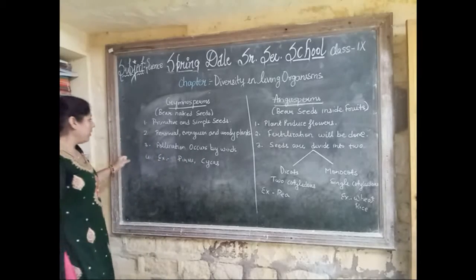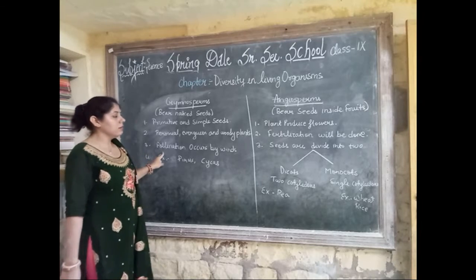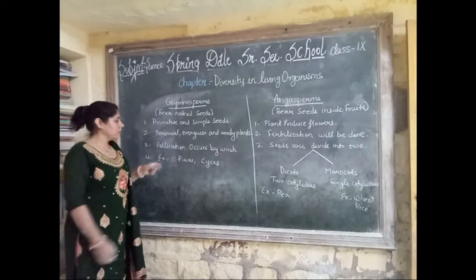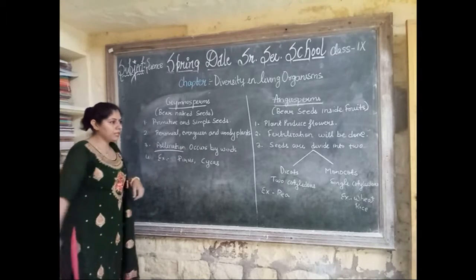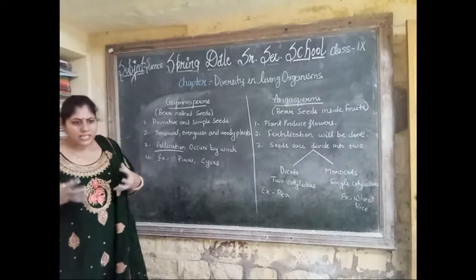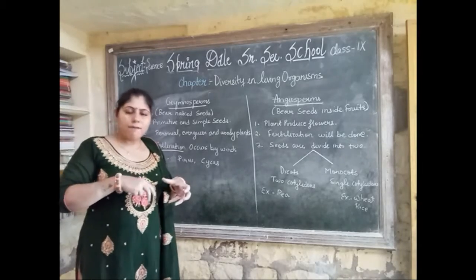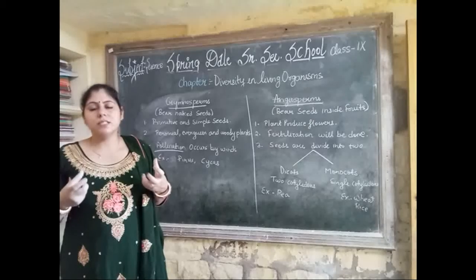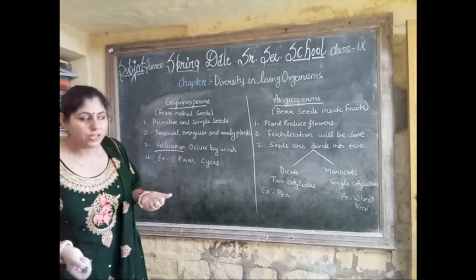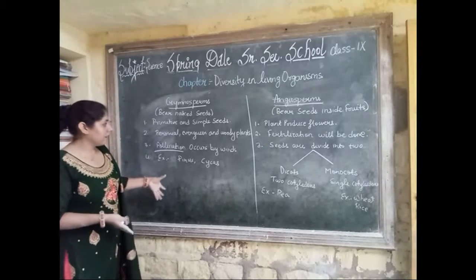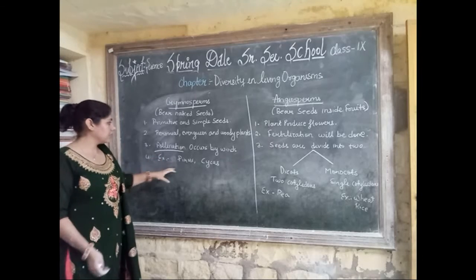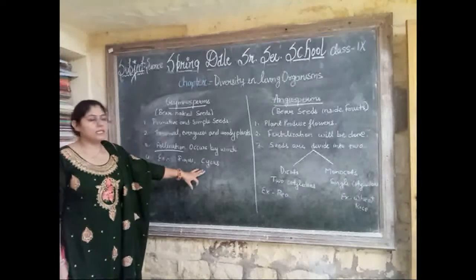The third point is that pollination occurs by wind. What does pollination mean? Pollen is transferred from one flower to another flower. This process is called pollination, and in gymnosperms it occurs by wind. Examples are Pinus and Cycas. These are examples of gymnosperms.